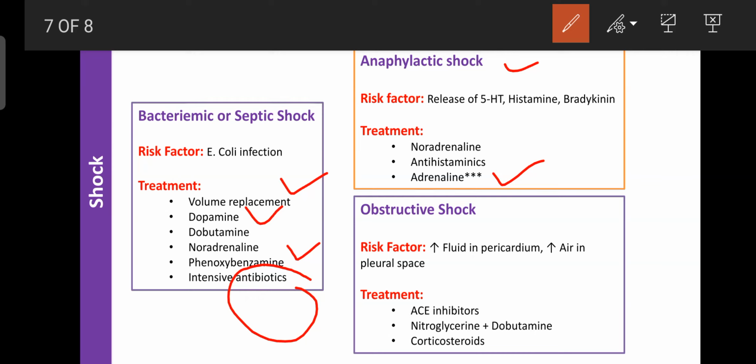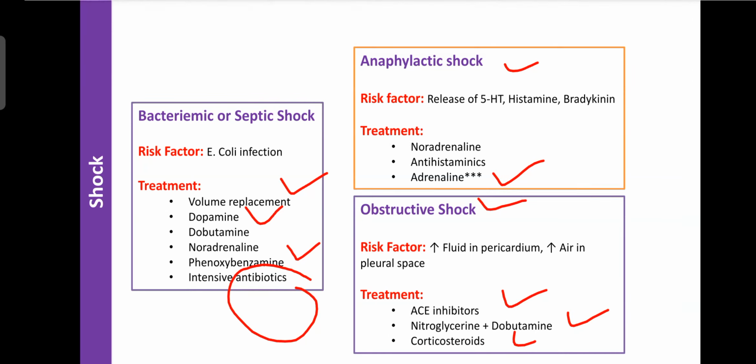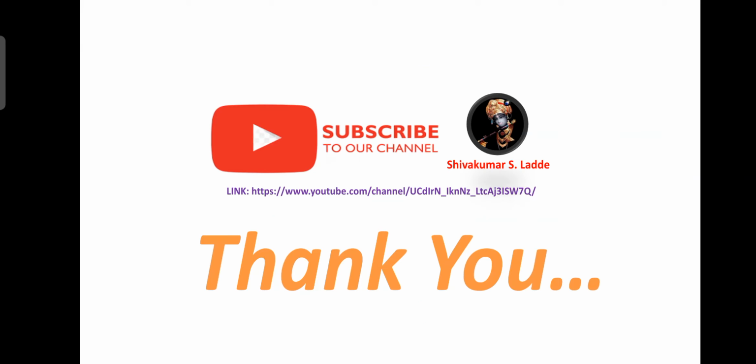The next one is the therapy for obstructive shock. Obstructive shock is nothing but any obstruction in the blood flow. The factors for obstructive shock are increased fluid in the pericardium or increased air in the pleural cavity. It is treated with ACE inhibitors, nitroglycerin, dobutamine, and corticosteroids. So that is the therapy for obstructive shock. Thank you.